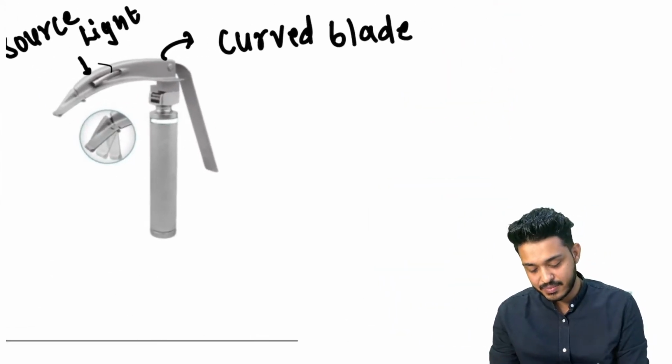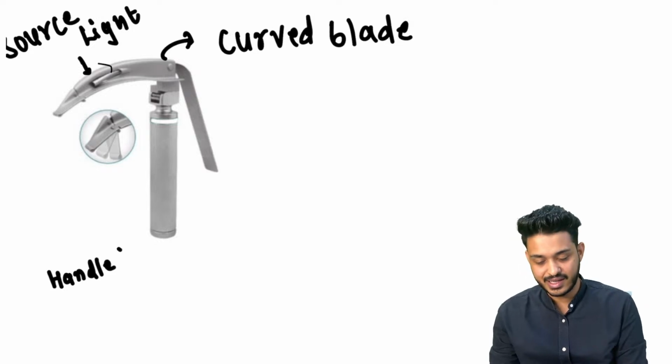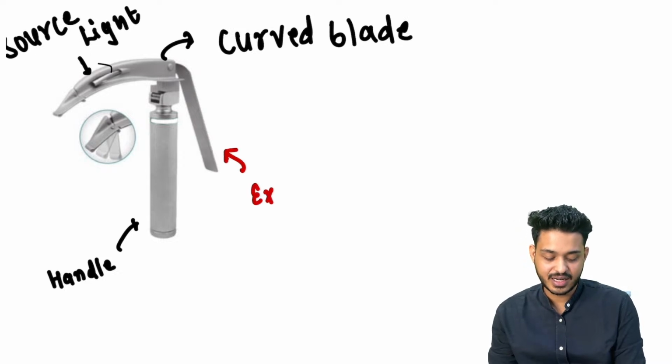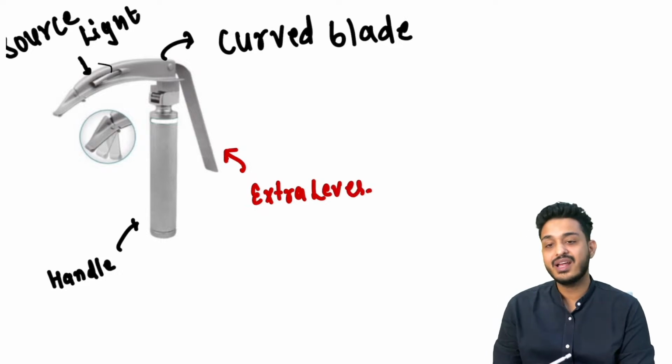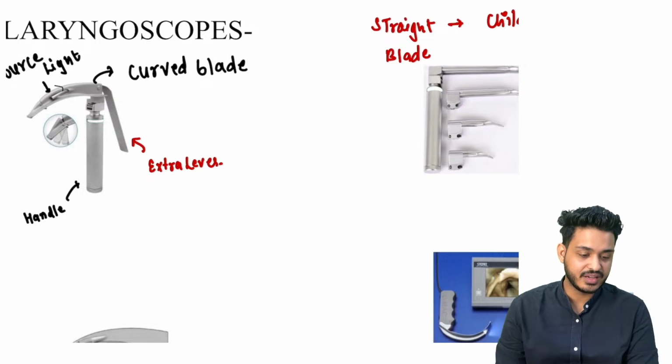और क्या दिख रहा है यहाँ पर? What else you can see? Here you are having a handle. Right, but apart from these three things, one more thing is there, and that is going to be an extra lever भी दिख रहा है, right? And this extra lever is responsible for the identification. Very good, guys. Very good, Kanika.